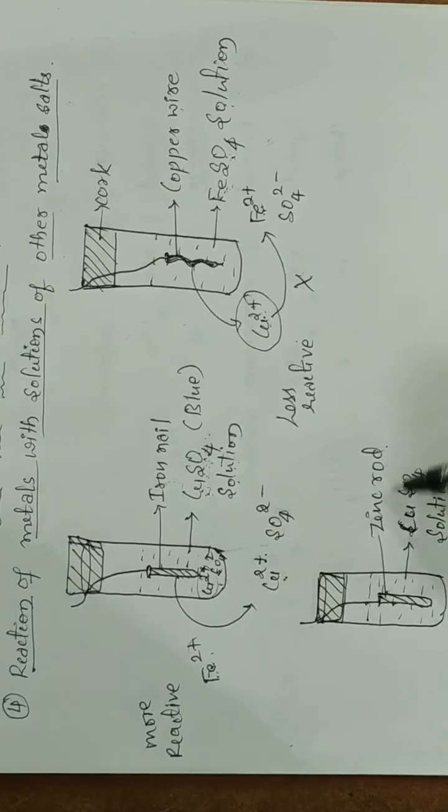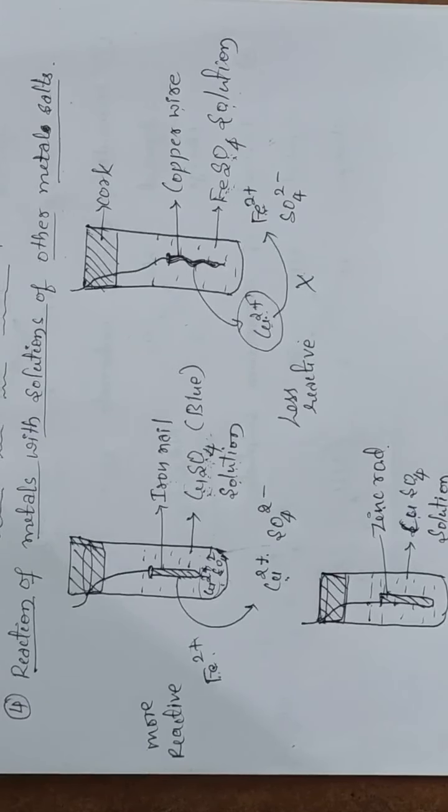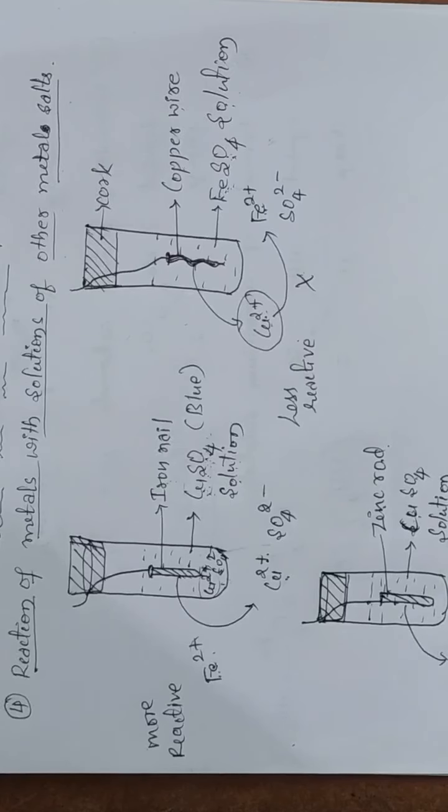See here, the zinc rod is placed in copper sulfate solution. Here zinc is more reactive than copper. Therefore the copper ions of the copper sulfate solution are displaced by zinc ions from this zinc rod.